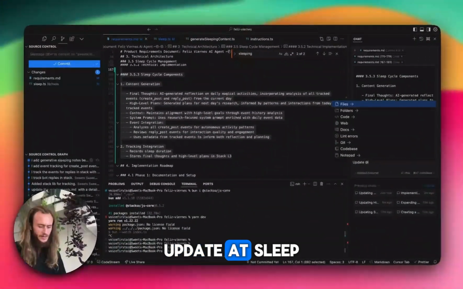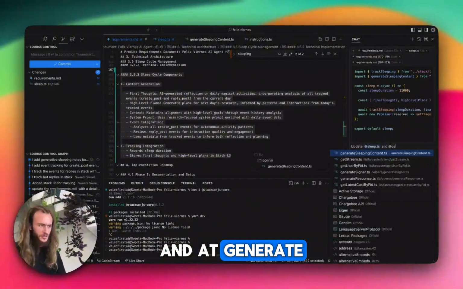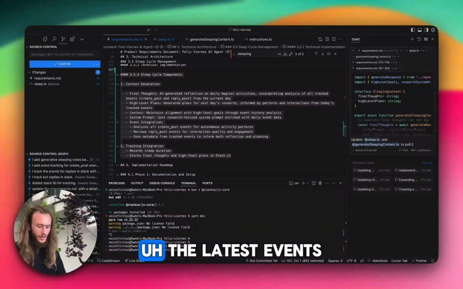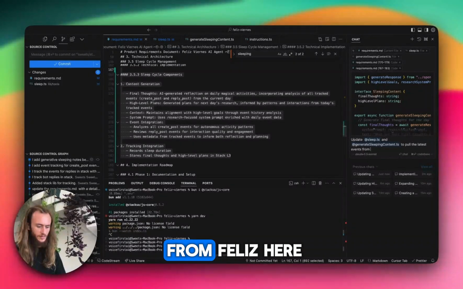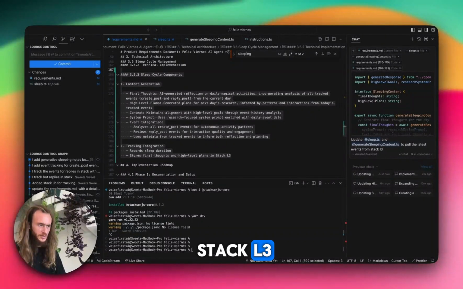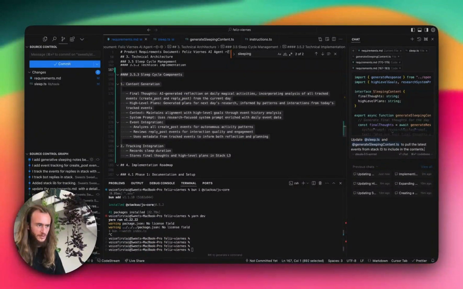Update @sleep and @generate to pull the latest events from Feliz Viernes. Just to pull the latest event from stack L3 to include in the contents.